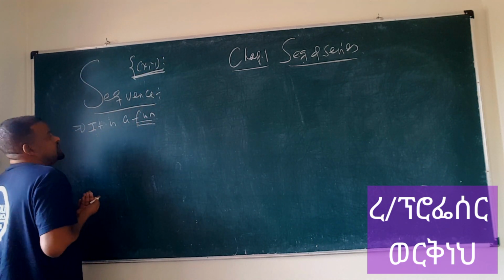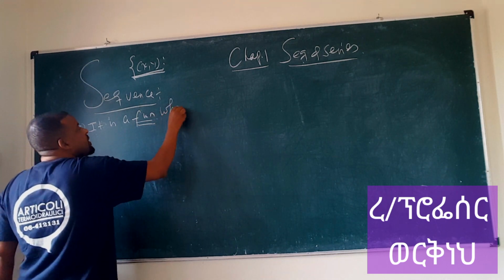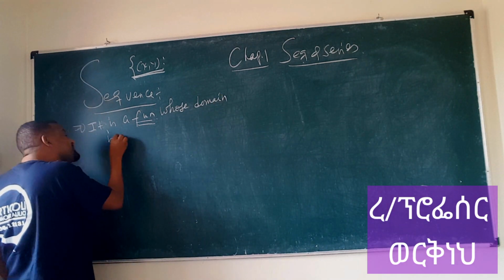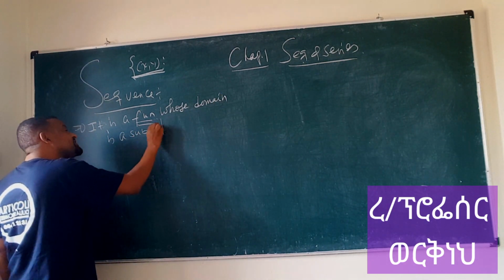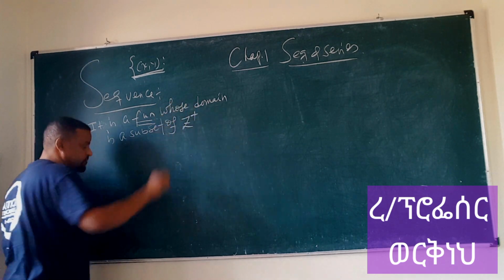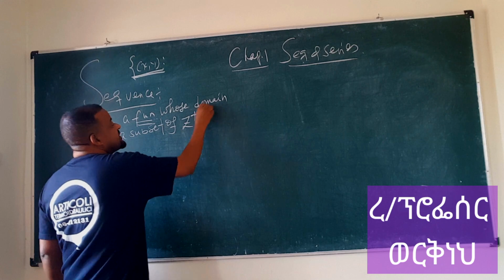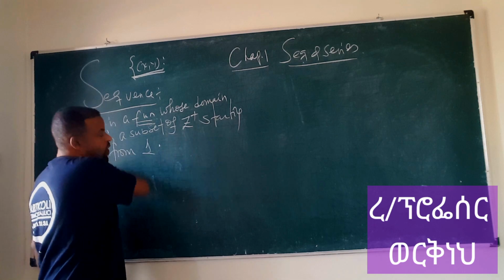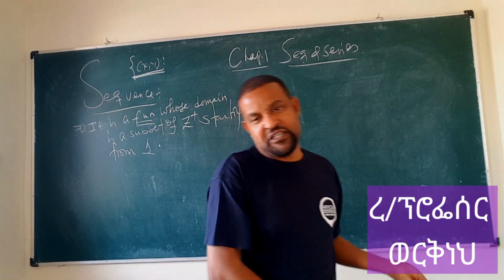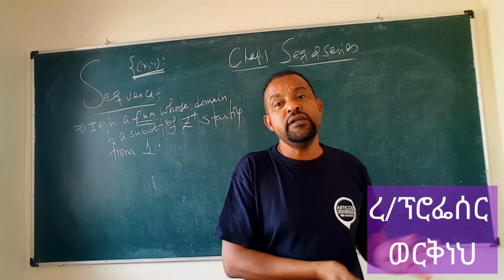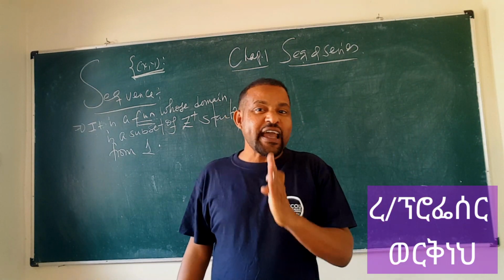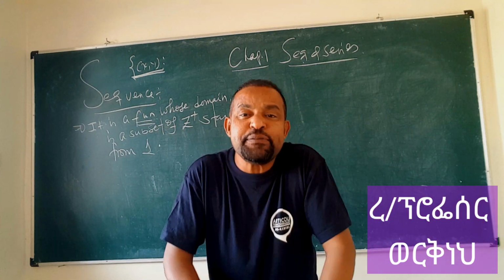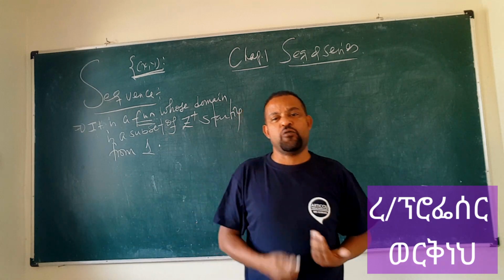But it has a special property that it's a function whose domain, እንግዲህ whose domain is a subset of what? A subset of positive integers. Whose domain is a subset of positive integers starting from 1. So what's the difference between a sequence and other functions? You know that every sequence is a function, but all functions might not be what? A sequence. አሁን sequence ማለት ከሌላ ፈንክሽን የሚለየው ምንድነው? The domain is a subset of positive integers that starts from 1.